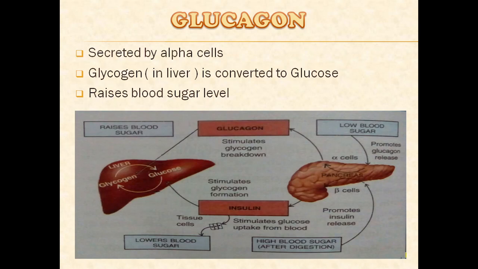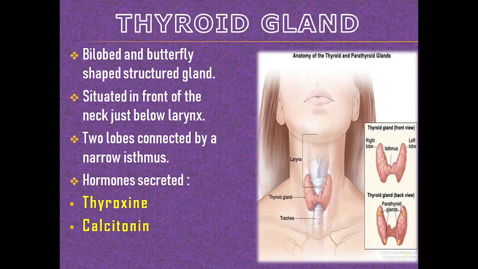When there is high blood sugar, to lower it, insulin is used. So this chart, you may take a screenshot of it and learn it from here also. Now comes the thyroid gland.